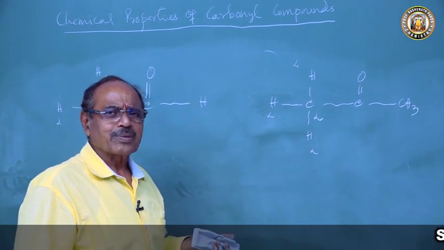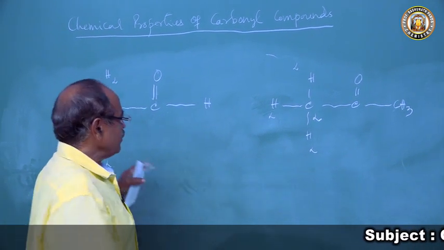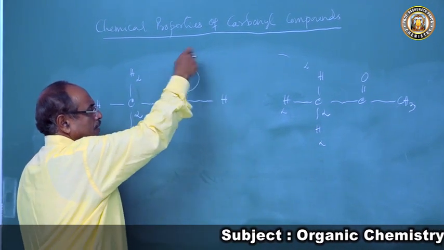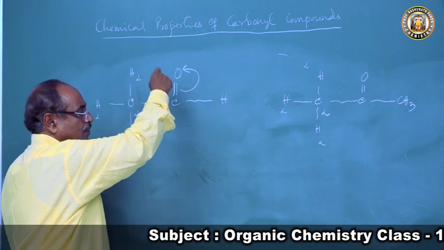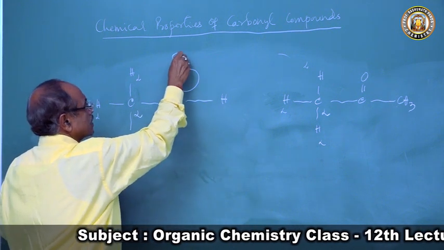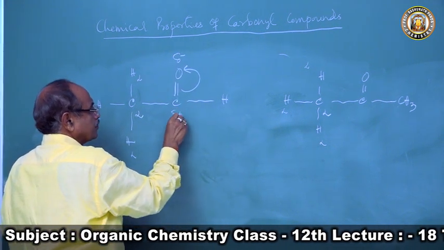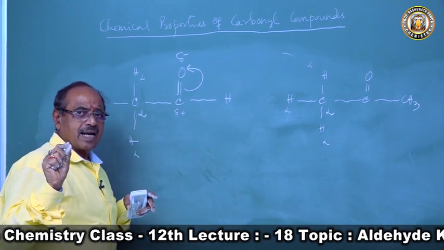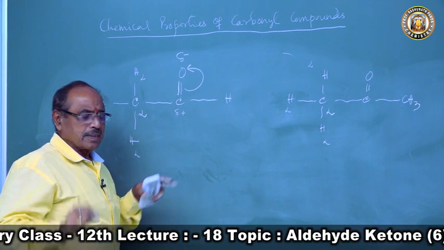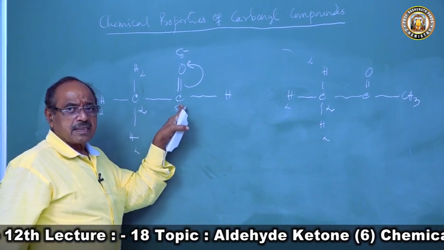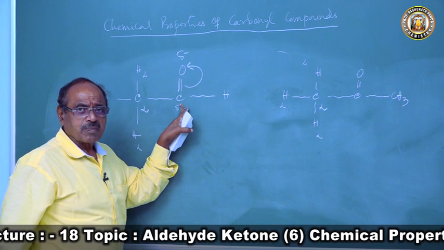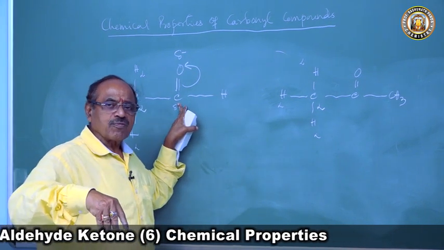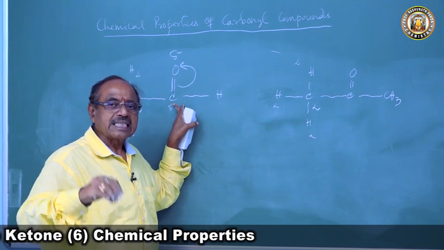So what are these hydrogen atoms then? There is always a drift of electrons taking place because of resonance. So this is oxygen and this is carbon, positive. There is a positive charged center inside the aldehyde and ketone, an electron deficient center. Positive charge means electron deficiency, a low electron density.